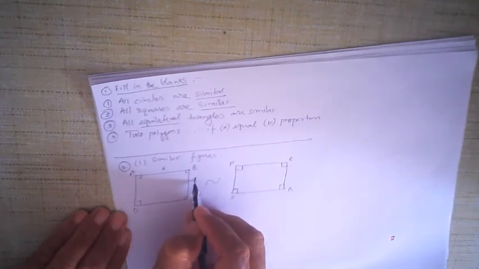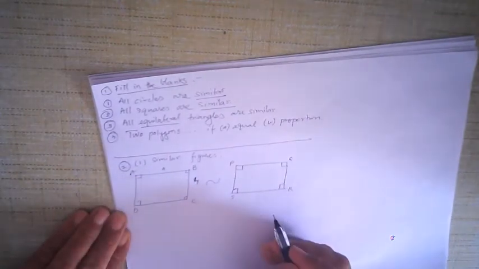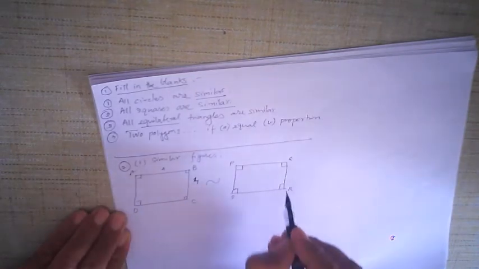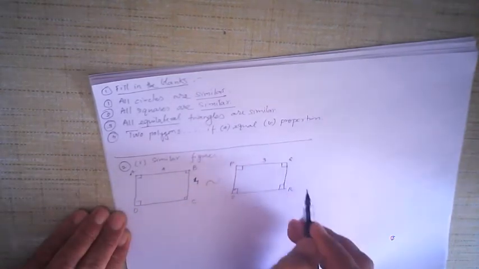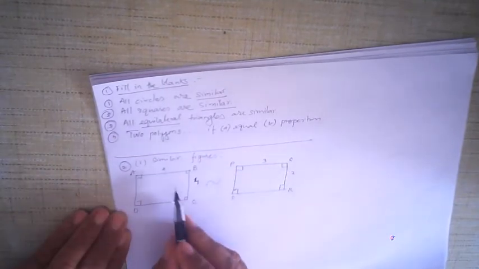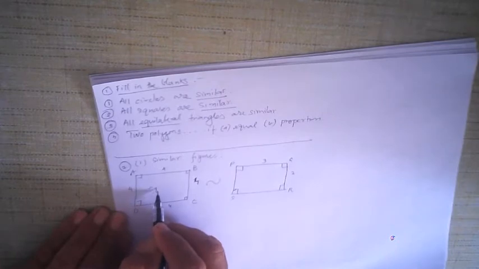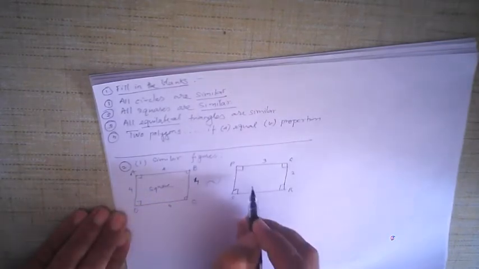Supposing instead of a rectangle, let us take a square. That would be far better, it would be easier. This is 4 and 4. Let us suppose this is 3 and 3. So length and breadth is 4 and 4. This is 4, this is 4, this is a square, this is also a square.